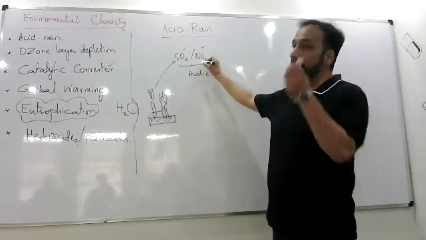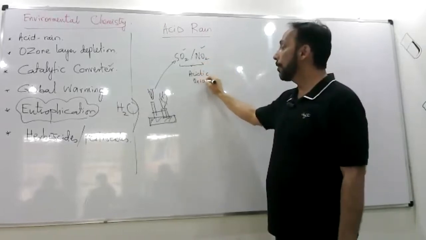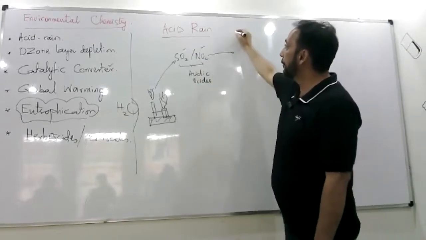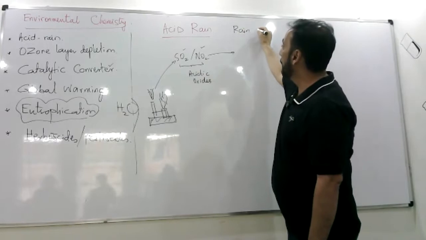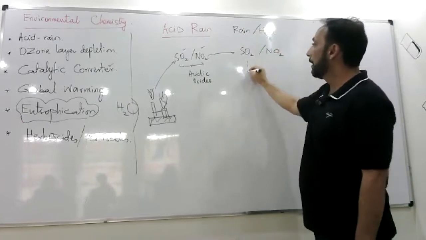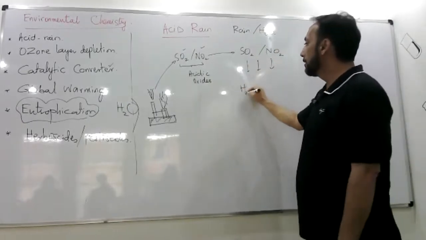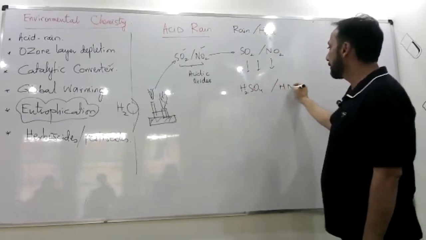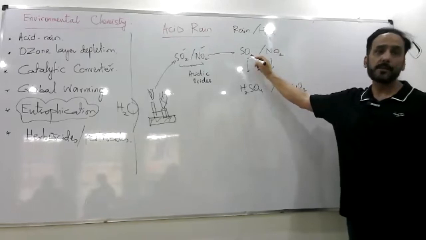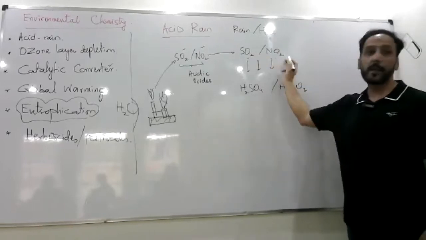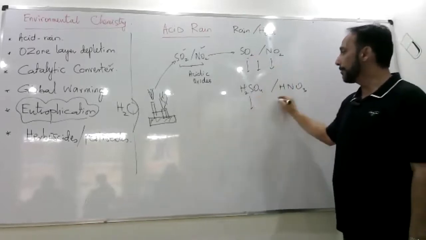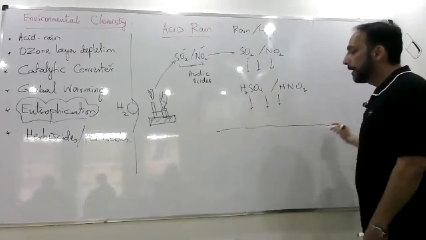So when these acidic oxides go out into the air, they're already there, and when it rains, the rainwater combines with sulfur dioxide and nitrogen dioxide, and it starts coming down as sulfuric acid or nitric acid. Water reacts with acidic oxides to make acid, right? SO2 and NO2 are acidic oxides. Rainwater reacts with them, and it comes down on the ground.